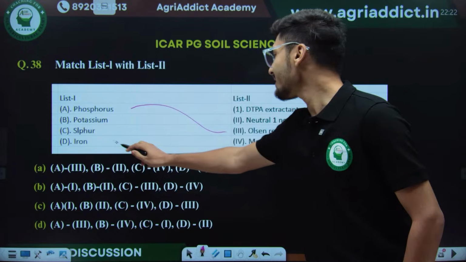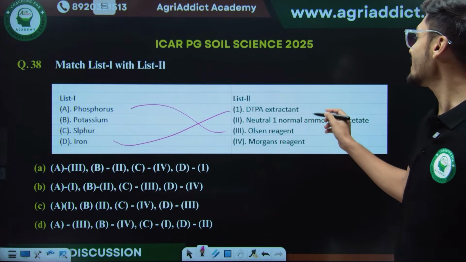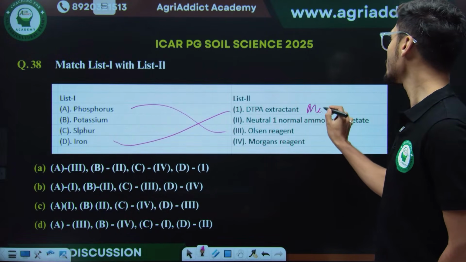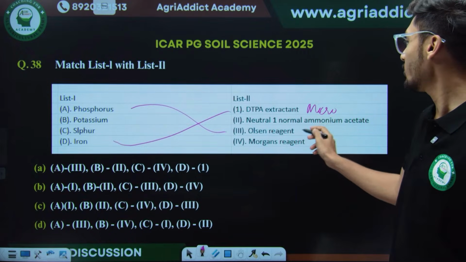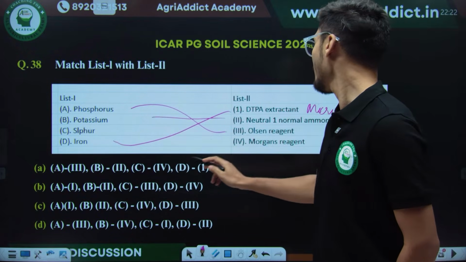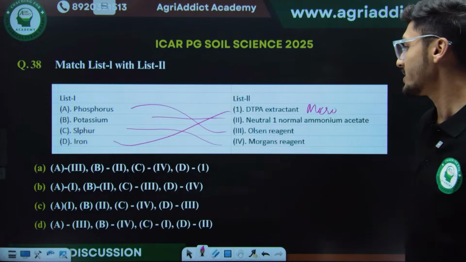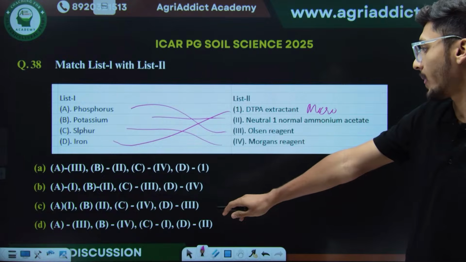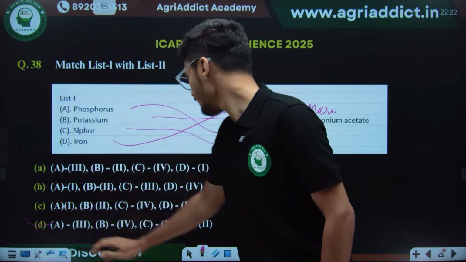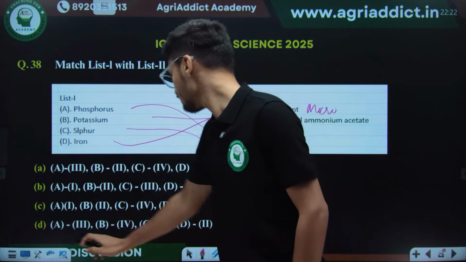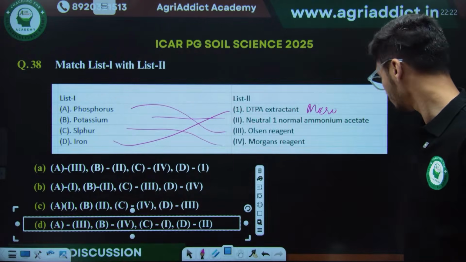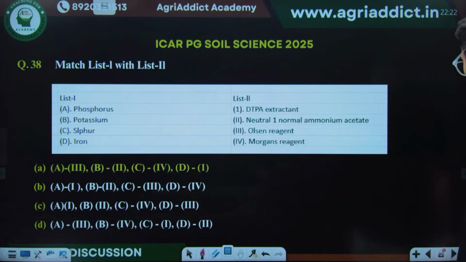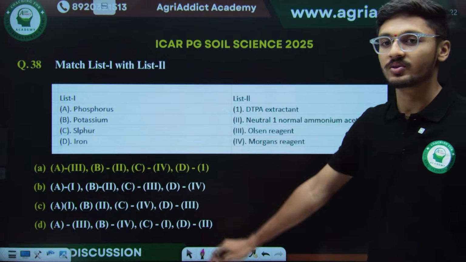Then DTPA extractant is used for iron as well as various other micronutrients. Neutral normal ammonium acetate for potassium, and Morgan's reagent for sulfur. So what will be the correct answer for this? Option D. Sorry. Option A was the correct answer for this question.